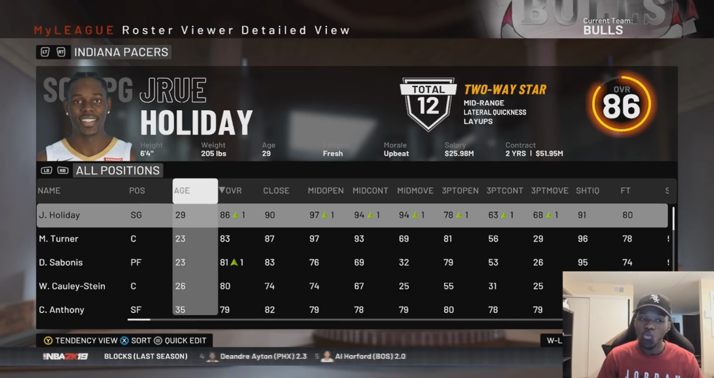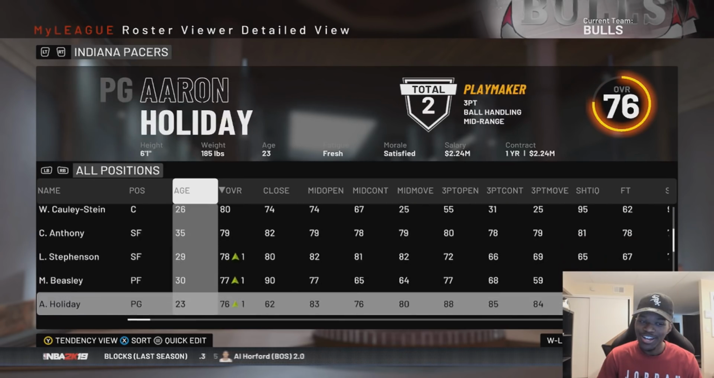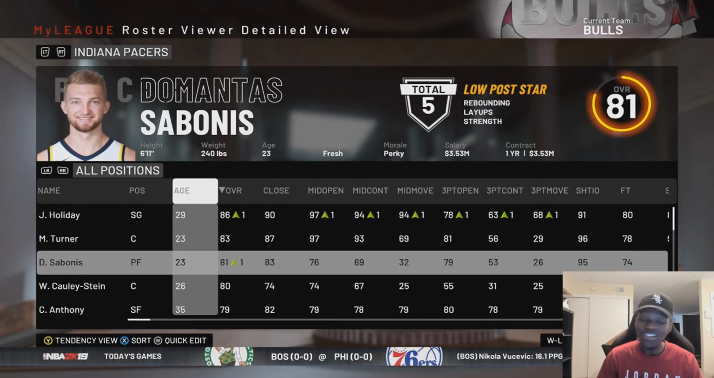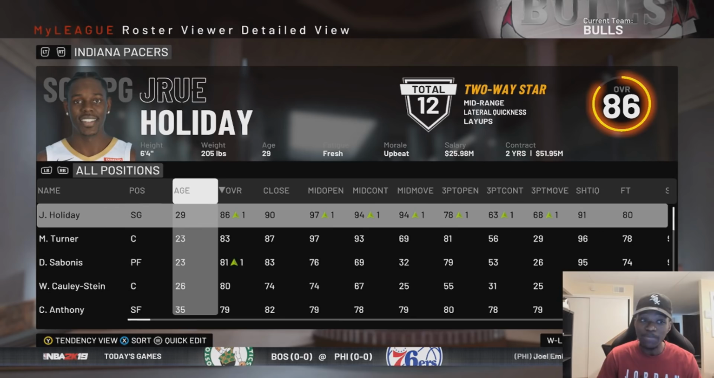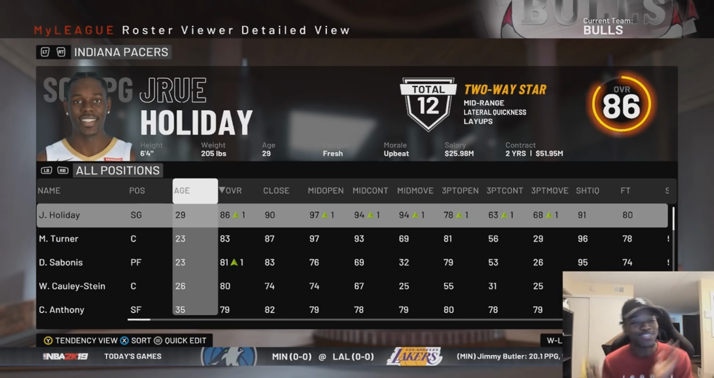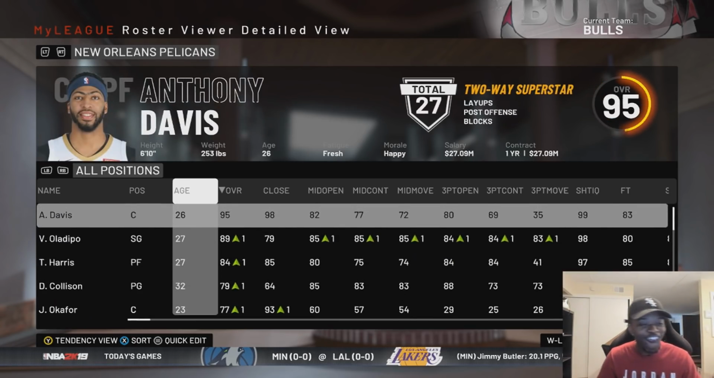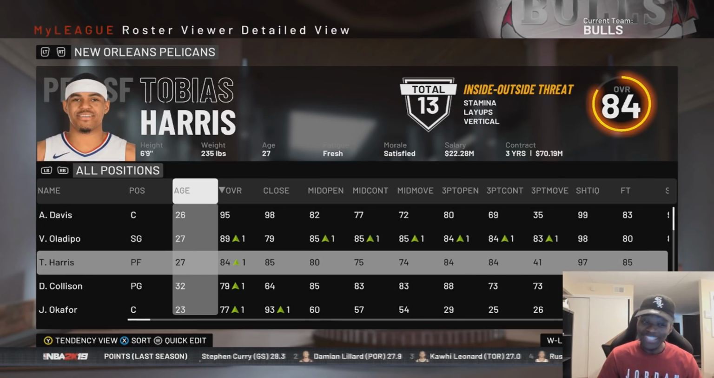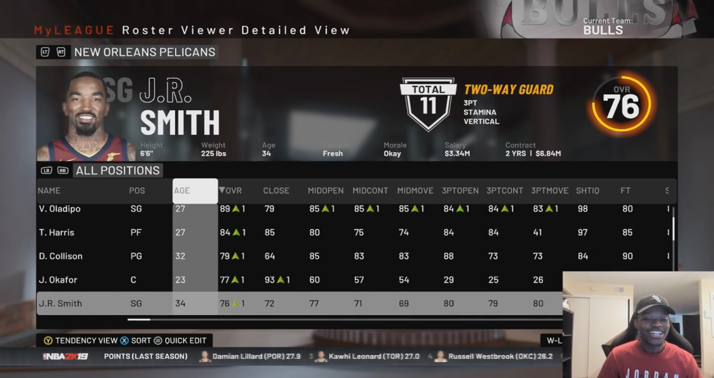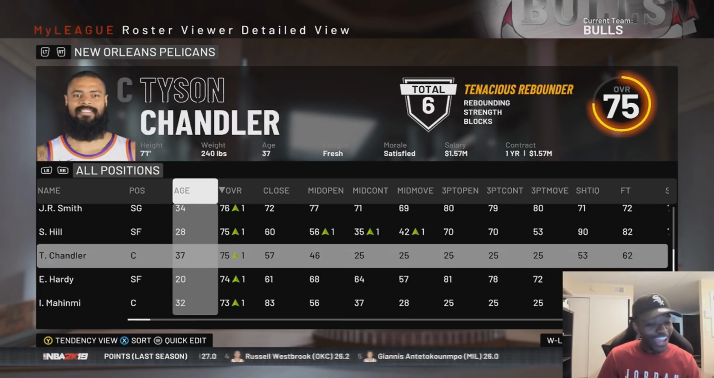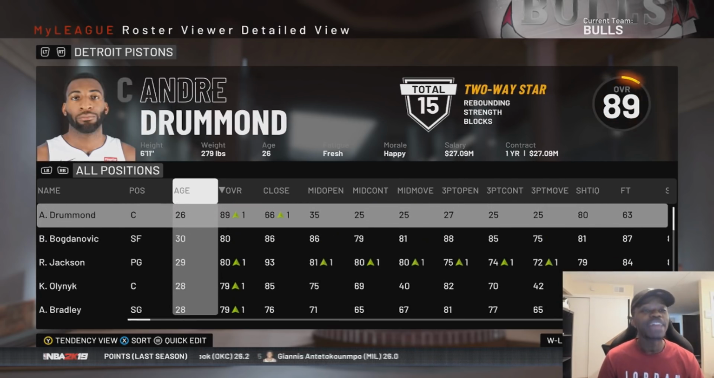where's Victor Oladipo? Where is Victor Oladipo? He wasn't a free agent, so that means they traded Victor Oladipo to the Pelicans, I'm guessing. Yes, Victor Oladipo got traded for Jrue Holiday. Yo. So the Pels have Anthony Davis and Victor Oladipo. Also, Tobias Harris is a starting power forward. J.R. Smith, they got a high-value shooter. Okay, I mean, listen, I ain't mad at him. I ain't mad at him at all.